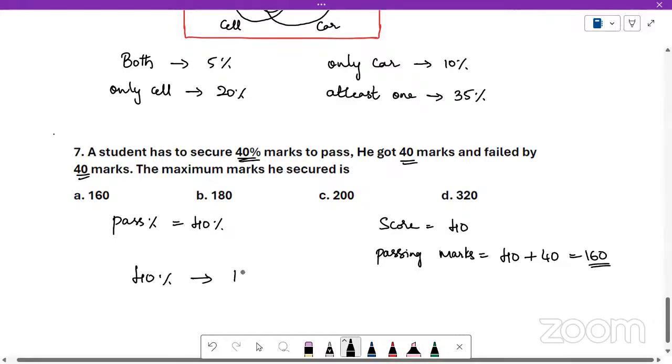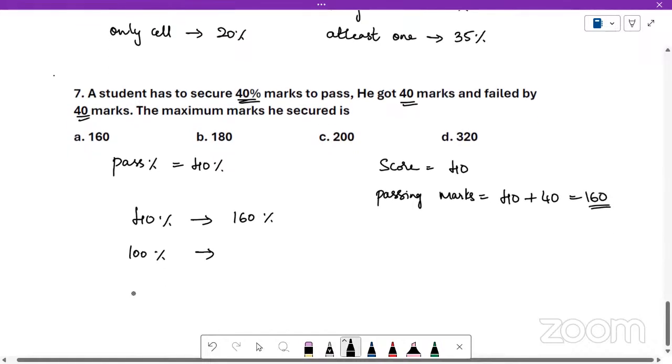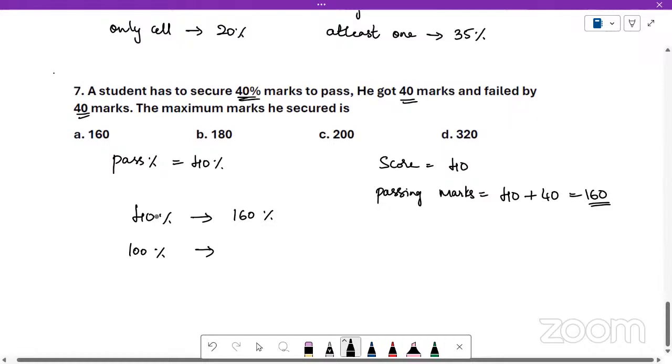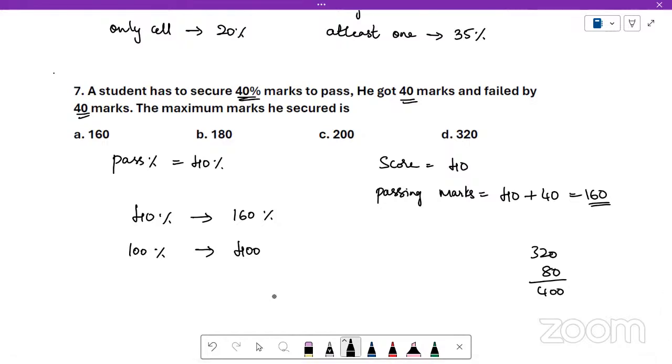So if 40% is 160 marks, how much is 100%? Multiply this with 2.5 to get 100%, or double it, you will get 80%. Half of it is 20%, add that. So double of this is 320. Half of 160 is 80. So 400 is the total marks. Okay, maximum marks he secured is. So total marks is 400 and the option is not given, meaning I have done some mistake in the question. Let me just check it once.